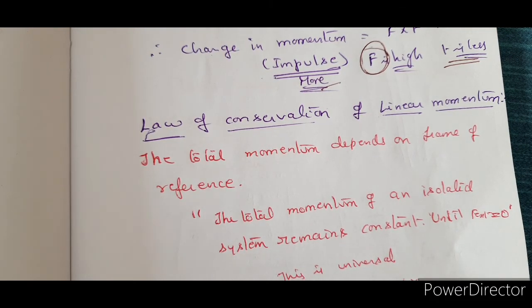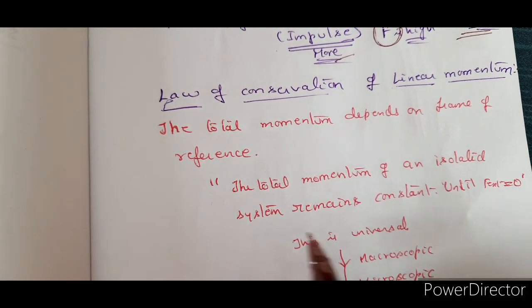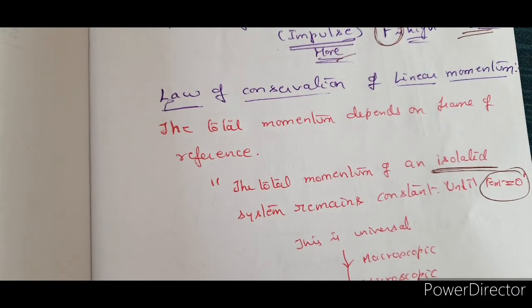Now the total momentum of an isolated system remains constant until F external is equal to 0. Yes, when you say isolated system, it obviously means that you are not applying any force from outside because the system is isolated already. It is separated from all other stray fields. Right, the total momentum of an isolated system remains constant. This is universal. Very important point. This statement, or this conservation, is universal.